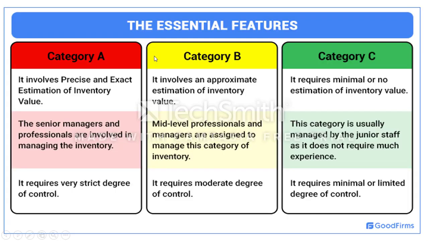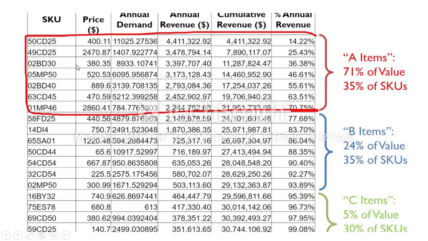So let us go to categories A, B, C. Already we said, look at the middle one. The senior manager and the professional will be involved because here all are critical items. So the senior manager will take care of this particular quantity. Here the middle level professional will take care of category B because this is moderate value, moderate importance. This is very low importance, so some junior staff will take care. For example, if you want to solve an ABC problem, this is not a problem, just to understand how ABC analysis will work.